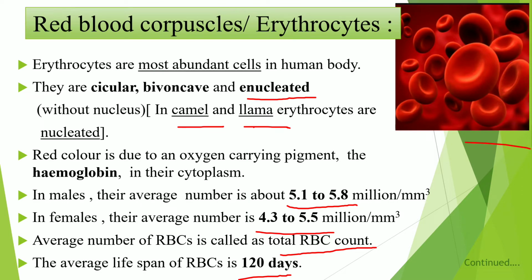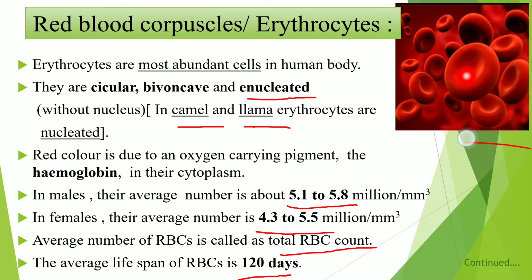Now see the first blood cells, that is the red blood corpuscles or erythrocytes. These erythrocytes are the most abundant cells in the human body. Now see the shape, they are circular, biconcave and enucleated, means without nucleus in their cytoplasm.